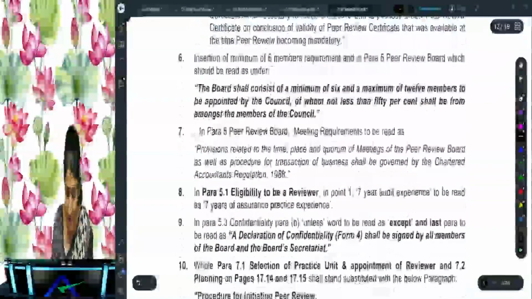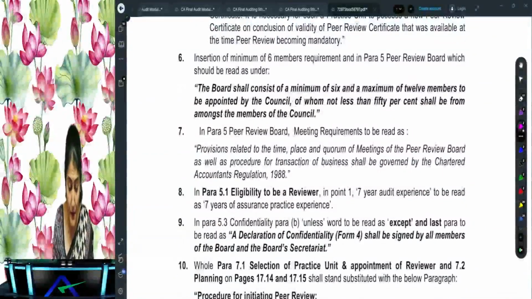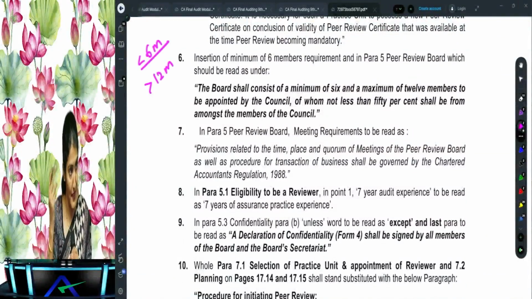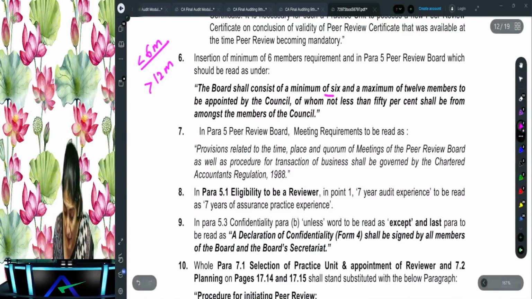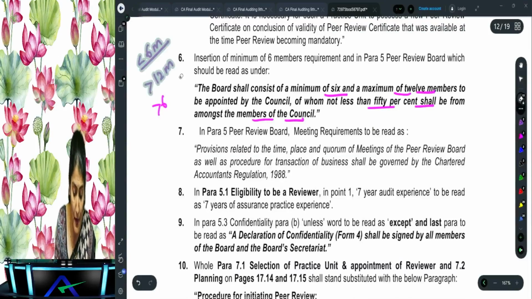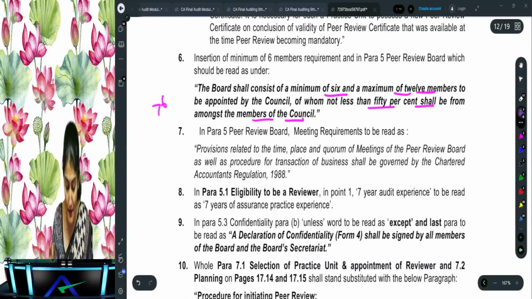So this is the explanation. What did we say? Peer review board, maximum 12 members. Now they are saying minimum 6 members. The maximum was anyway given, but now they are saying minimum 6 members and maximum 12 members, and at least 50% should be council members. So that is the same. Only what is the new point over there? Minimum 6 members and maximum 12 members.